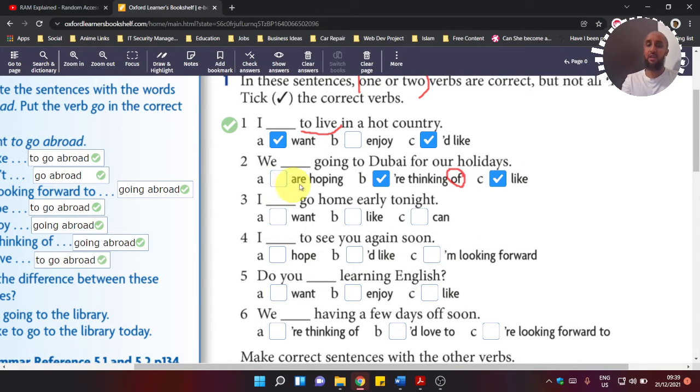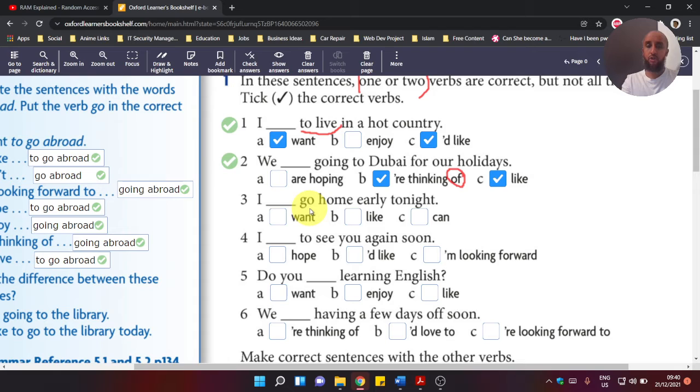Good. So we can say we are thinking of going to Dubai for our holidays, or we like going to Dubai for our holidays. Of course, these two have different meanings, right? They're not the same meaning, slightly different meanings there. Good. Let's continue. Let's check the answers. Perfect. Another tick. Good.